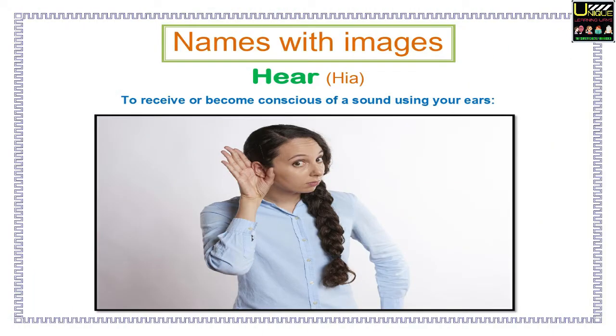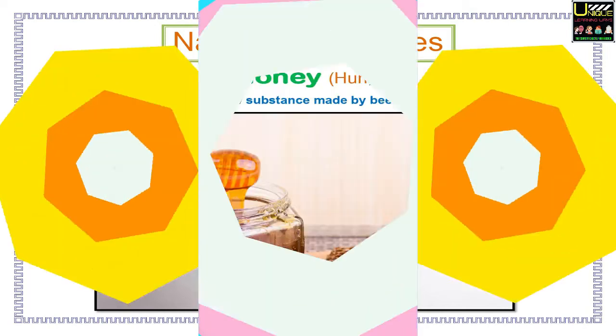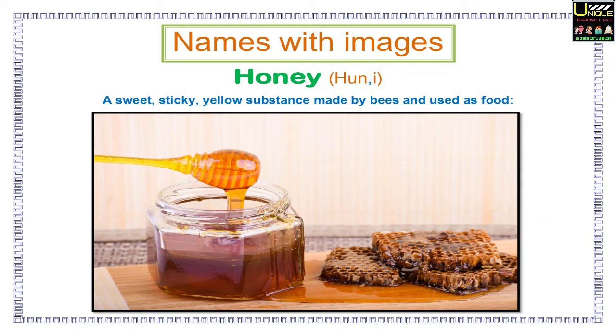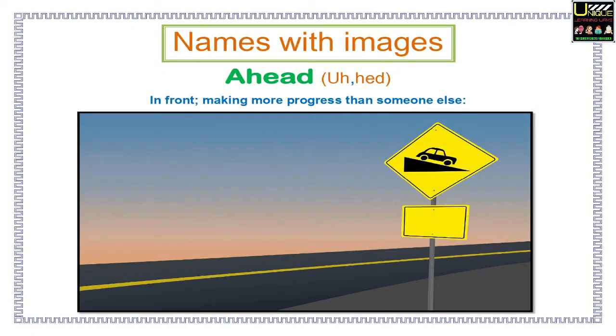Names with images. Here you will see a word with its pronunciation, explanation, and an image. Hear. To receive or become conscious of a sound using your ears. Honey. A sweet, sticky, yellow substance made by bees and used as food. Ahead. In front. Making more progress than someone else.